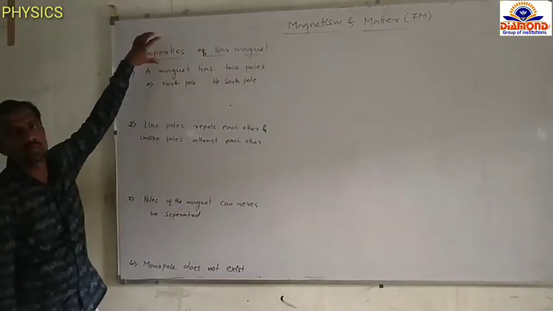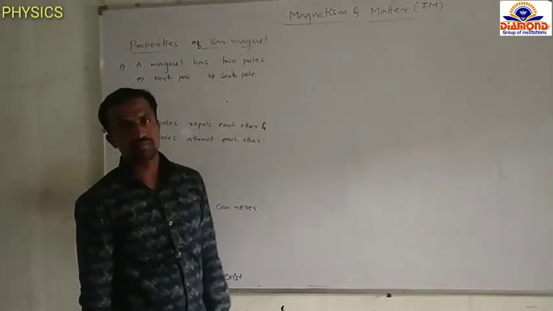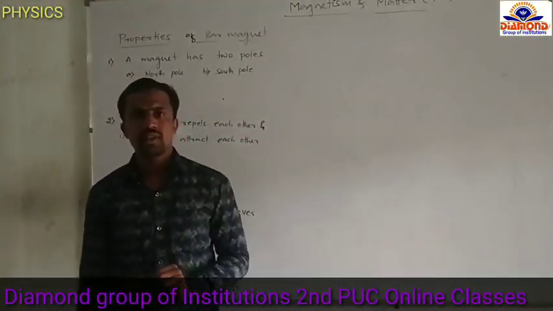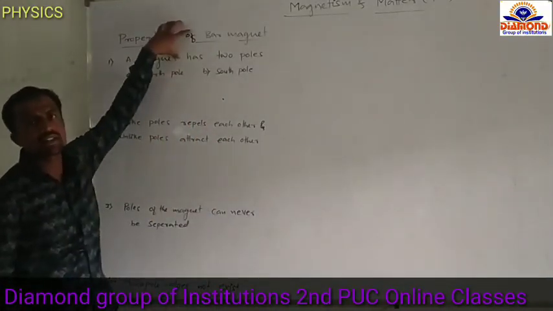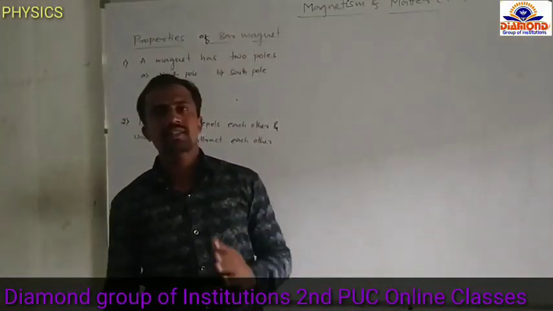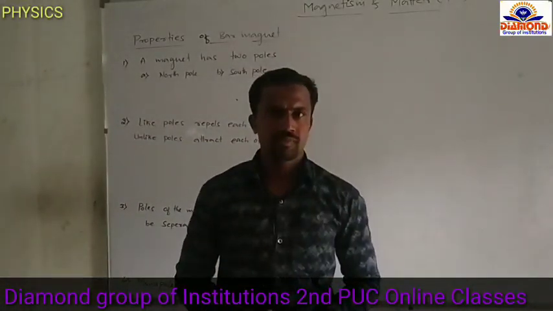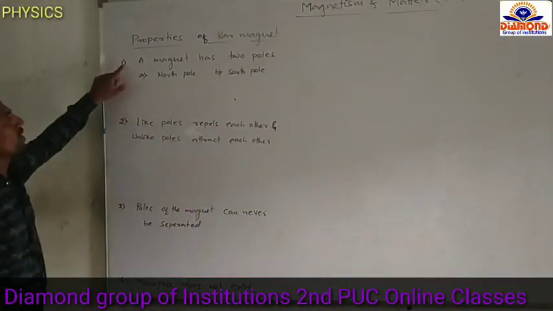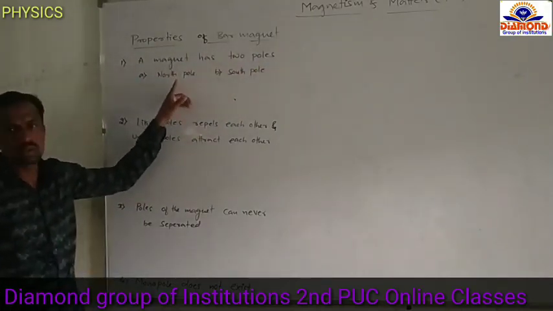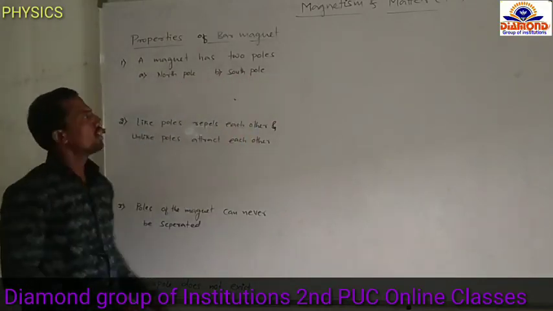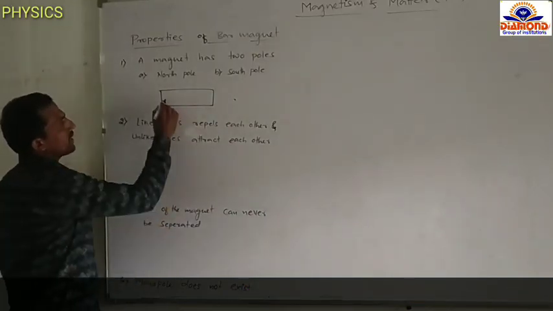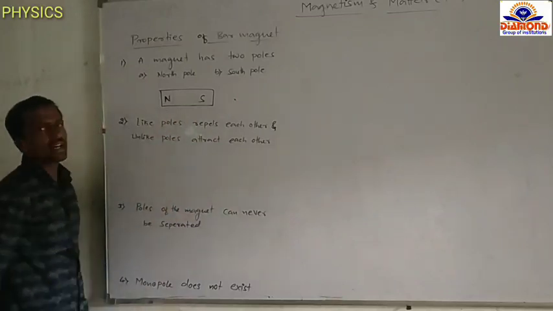Next topic is properties of a bar magnet. We just discussed two types of magnets, artificial and natural. The most commonly used artificial magnet is the bar magnet, and the shape of the bar magnet is cylindrical or rectangular. The first property of a bar magnet is that a magnet has two poles, one is north pole, another one is south pole. For example, look at this side. This is one magnet. In this magnet, there are two poles: one is north pole and another one is south pole.